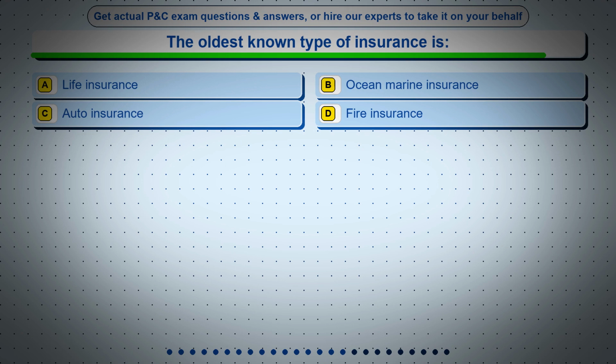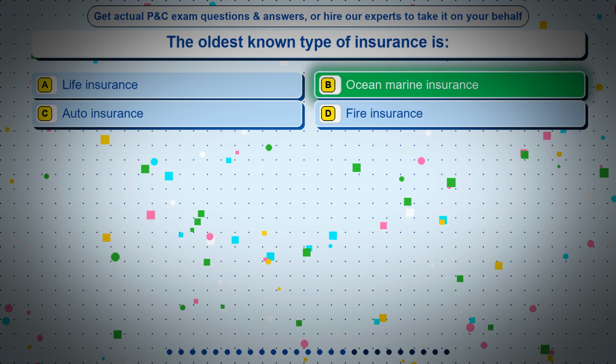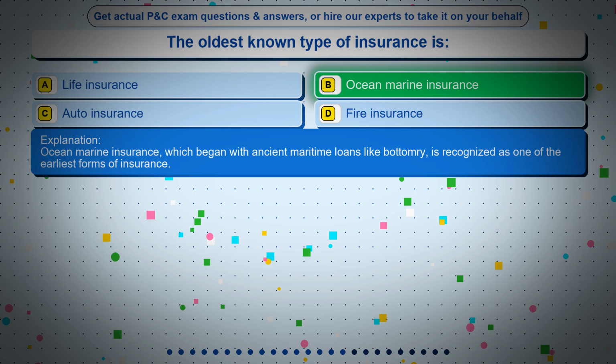Question 16. The oldest known type of insurance is: Option A, life insurance. Option B, ocean marine insurance. Option C, auto insurance. Option D, fire insurance. The correct answer is option B, ocean marine insurance. Ocean marine insurance, which began with ancient maritime loans like bottomry, is recognized as one of the earliest forms of insurance.